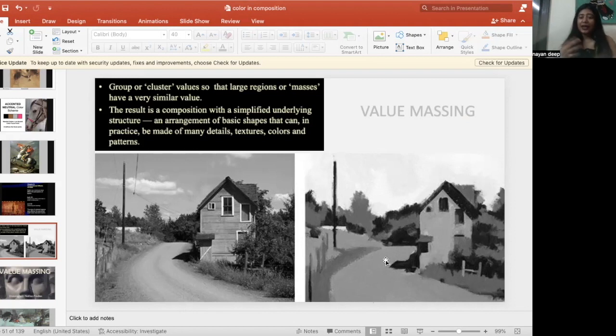This is value massing, massing coming together. Here this is a different mass, this is a different mass, this is a different mass. Here all are coming together as a singular mass. The elements have decreased, the number of parts you can divide this picture into has decreased. Like in this picture I can say there is a window, there is a window frame and there is window division. Here I can't say that, I can say only there is a window. So the parts or pieces have decreased. That is value massing.